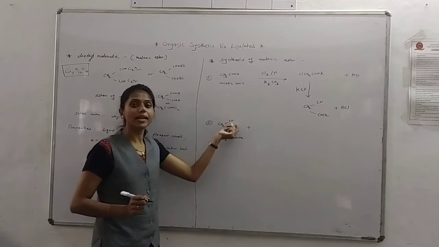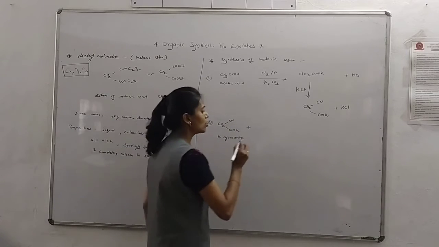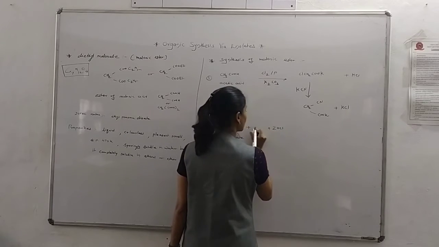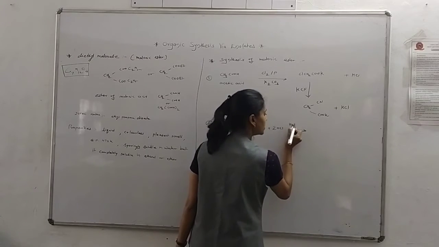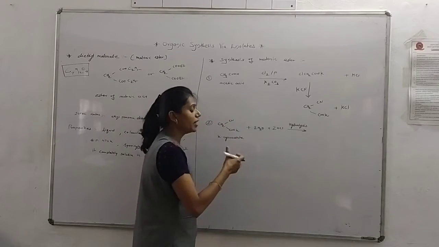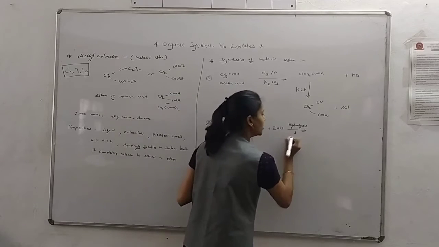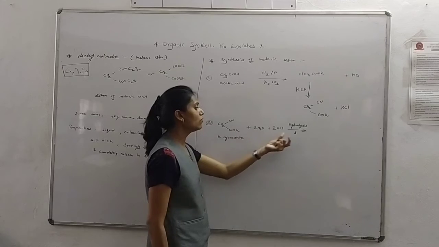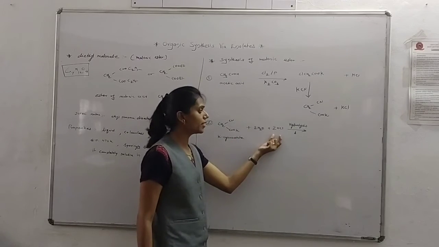Hydrolysis of the nitrile group takes place using concentrated HCl, with 2 moles of HCl plus 2 moles of water. We heat the potassium cyanoacetate in a water bath in presence of concentrated HCl.